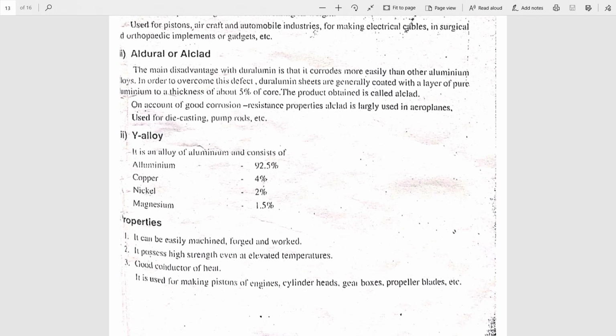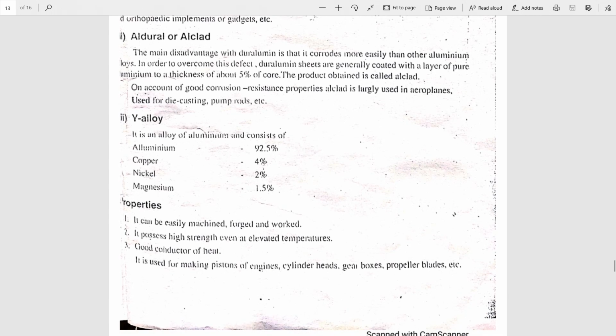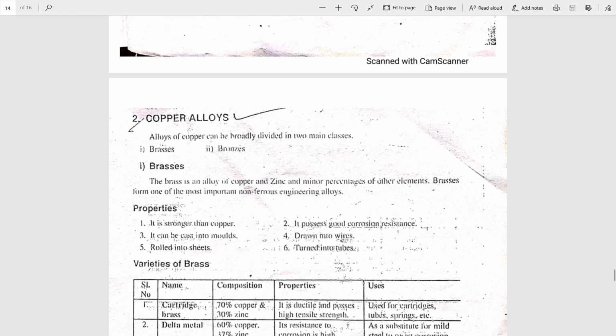It is machined easily, forged and worked. It has high strength and is a good conductor of heat. It is used for making the pistons of engines, cylinder heads, gearboxes, propeller blades, etc. Duralumin, Alderyl or Alclad, and Y alloy are the aluminium alloys.